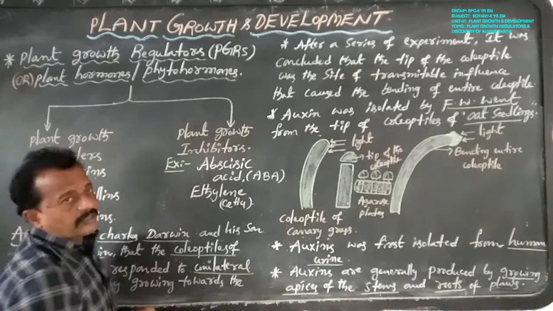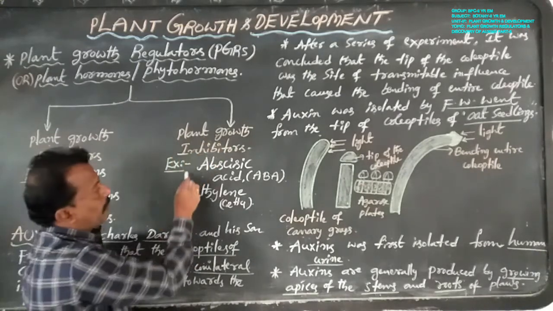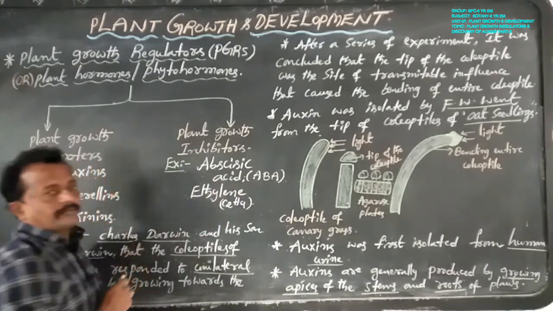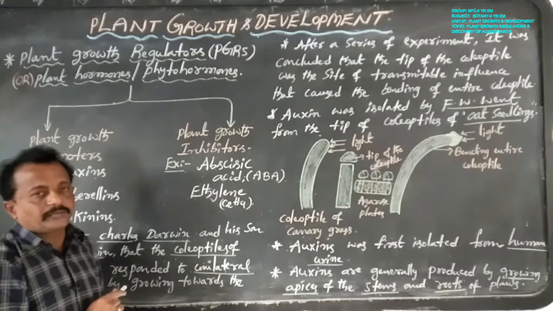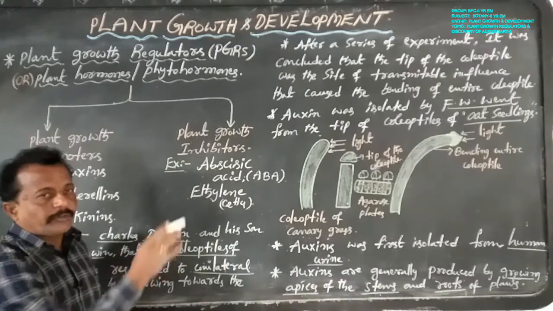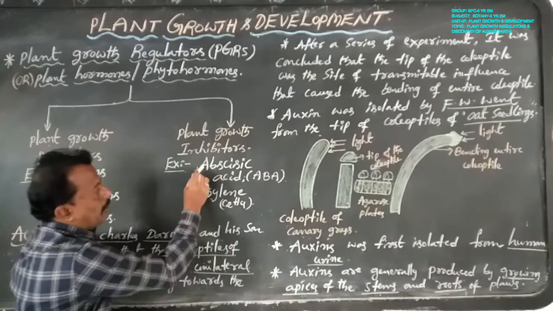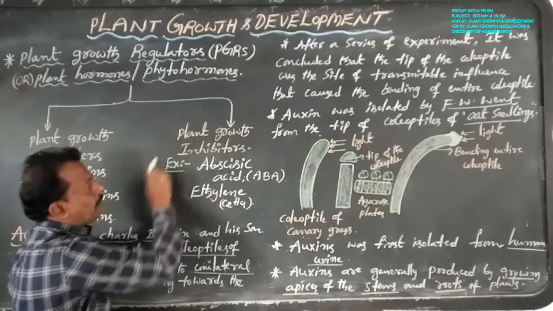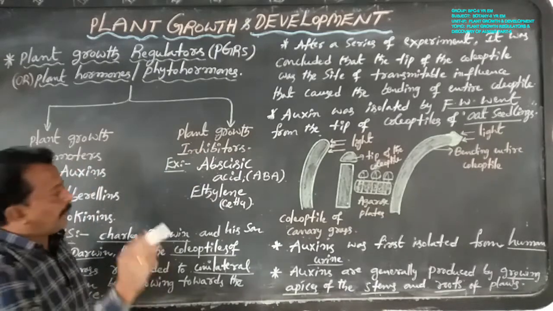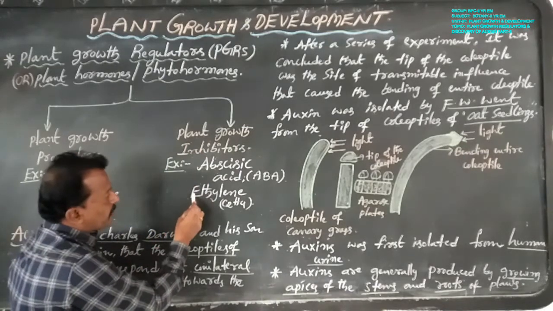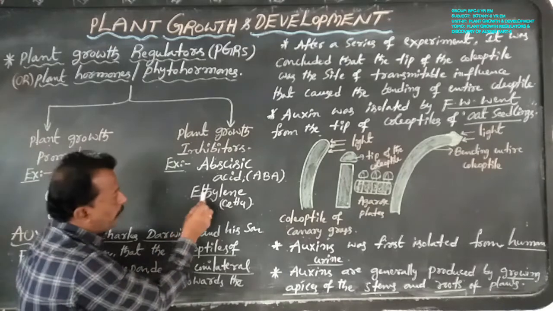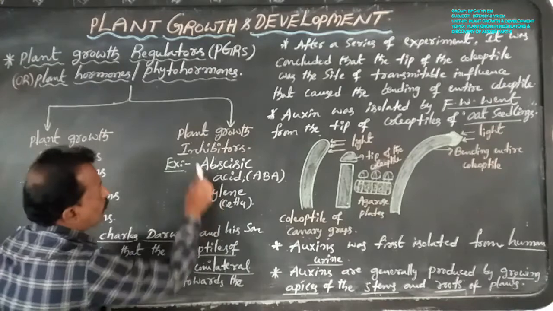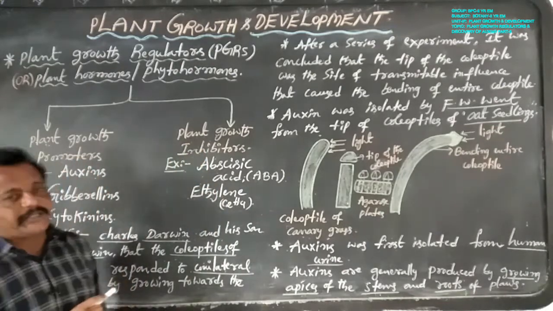Plant growth inhibitors, PGI, are abscisic acid or ABA and ethylene, C2H4. But dear students, understand clearly: abscisic acid is the most important plant growth inhibitor, and the second is ethylene, which sometimes acts as a promoter and sometimes as an inhibitor.